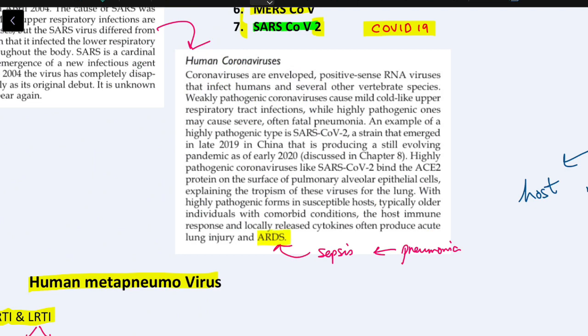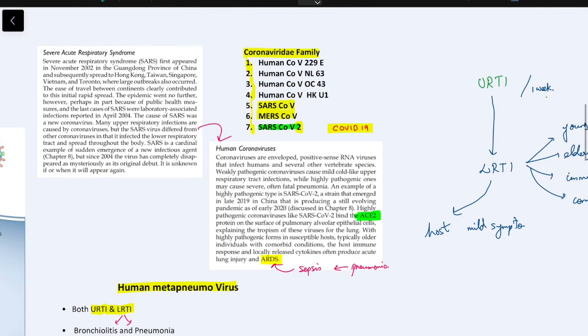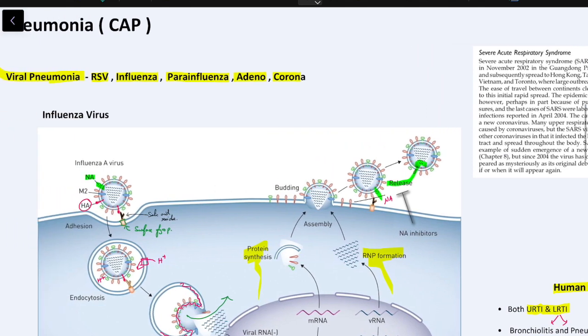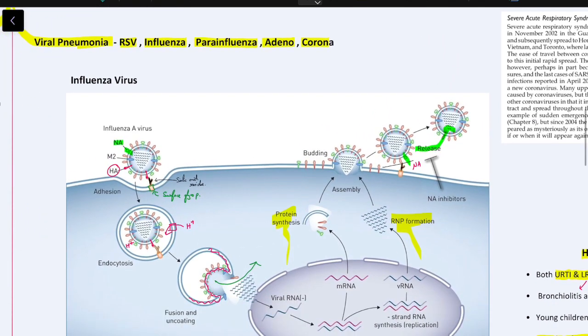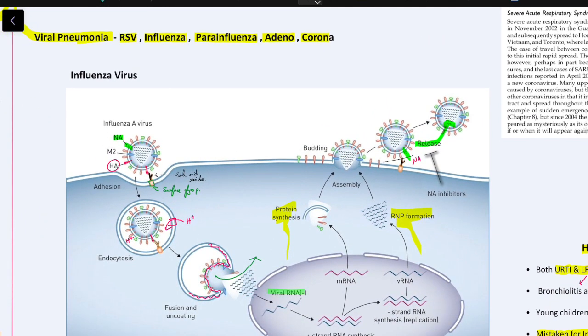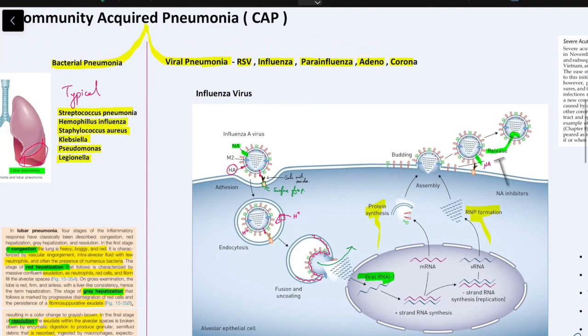So now this is an upcoming favorite question for the professors. To which receptor does the coronavirus bind? The answer is ACE2 receptors present in the airway epithelial cells. And the viral multiplication is almost similar to that of influenza virus, but the coronavirus contains a positive sense RNA and it has different glycoproteins in the envelope, namely spike protein and membrane protein.